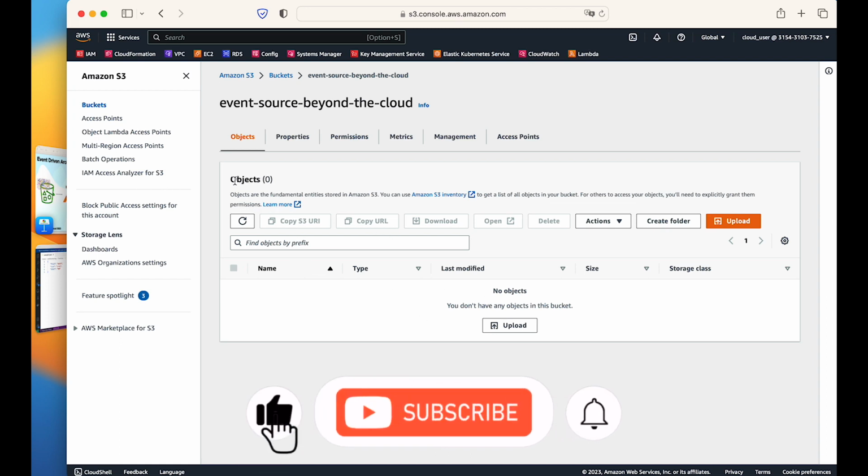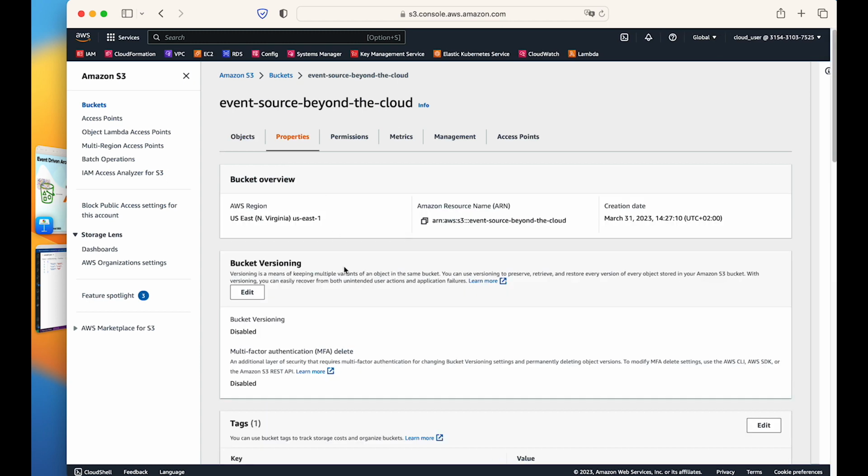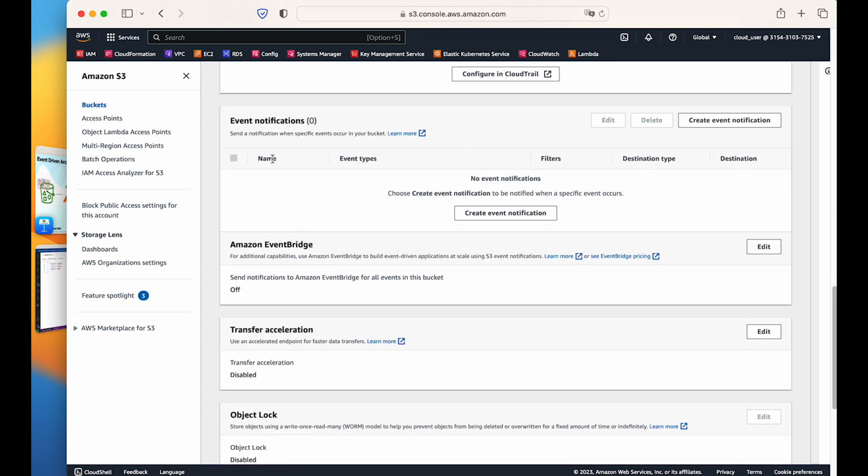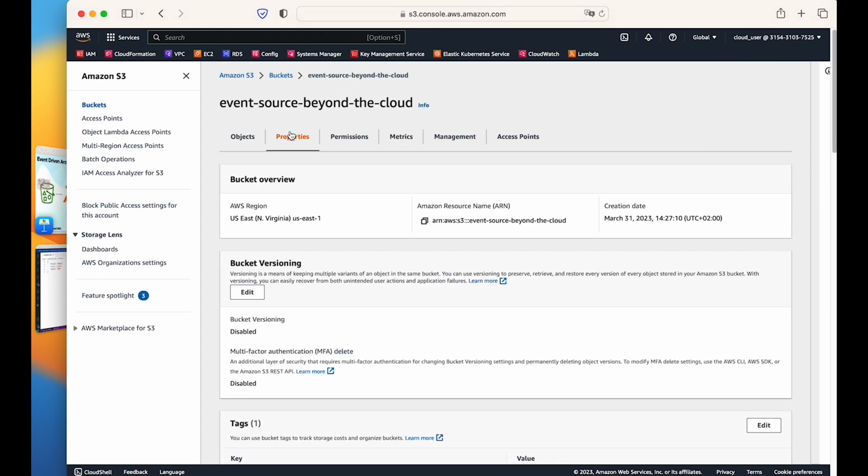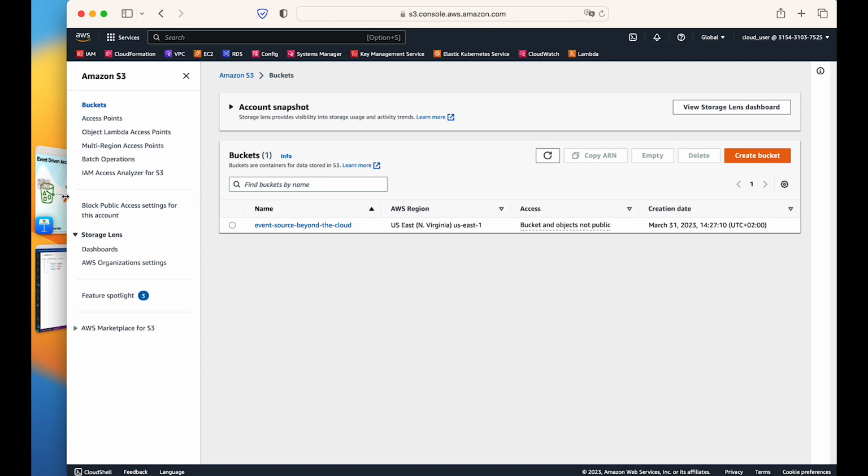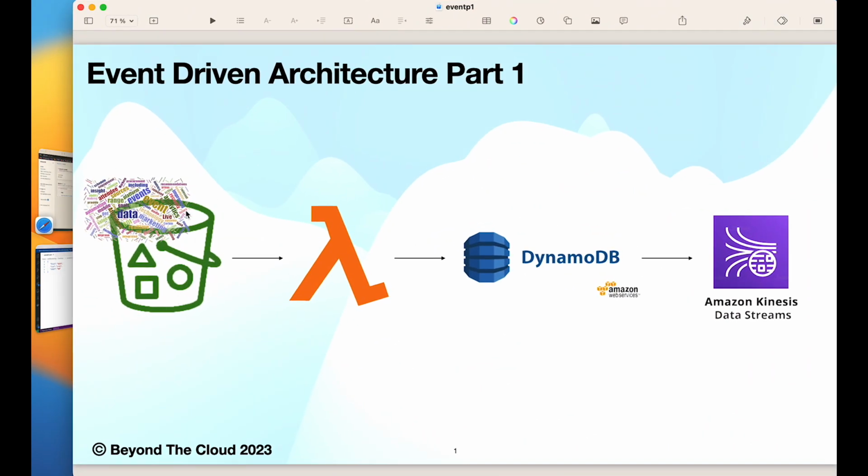Now within this bucket, we see that there are currently no objects, and we go to properties here and we come down and we see that currently there is no event notification configured. That's fine. This is what we want. Now our S3 bucket is there, and now we need one Lambda. So the Lambda we have to create now.